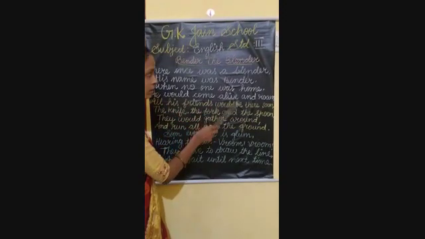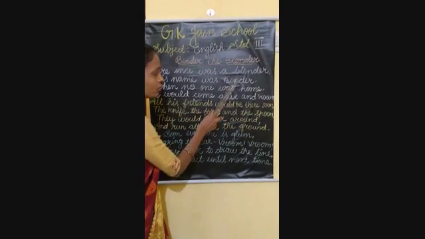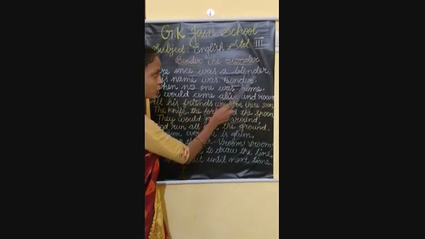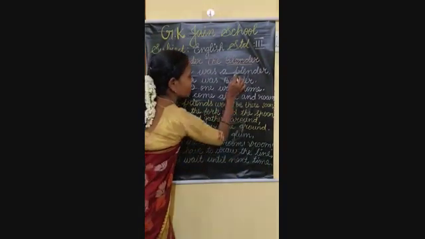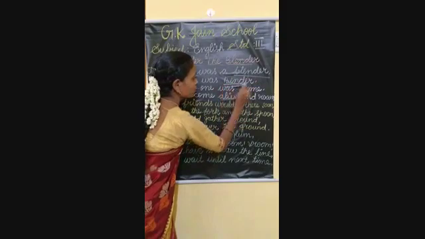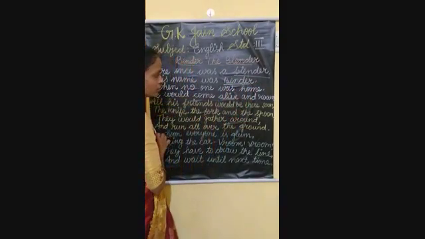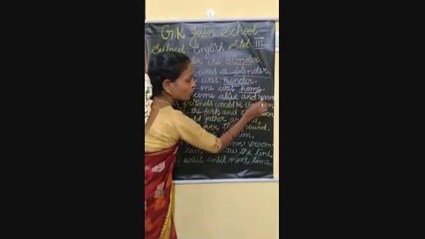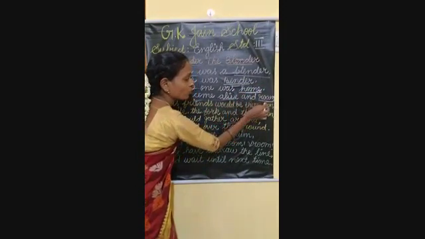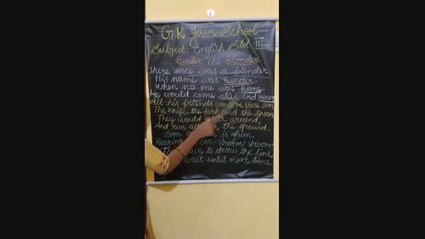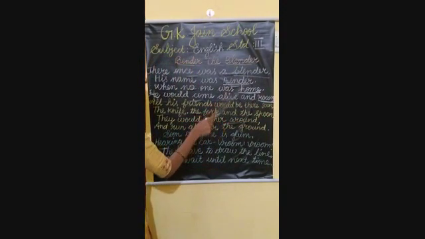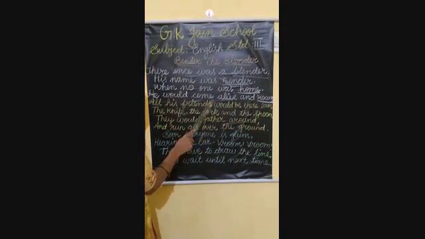See this first stanza. What are the rhyming words here, children? Blender, blender. These are the rhyming words here. Home, room. Blender, blender, home, room. These are the rhyming words in the first stanza.